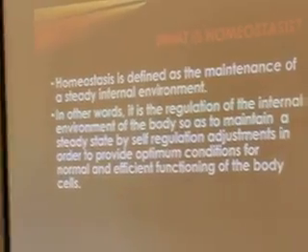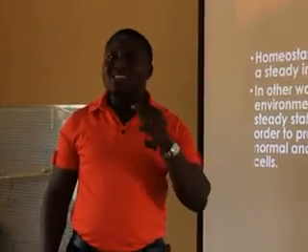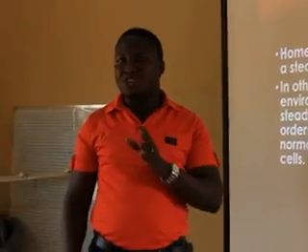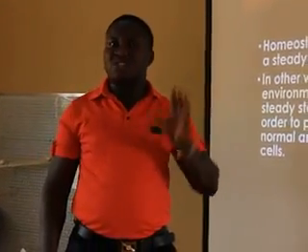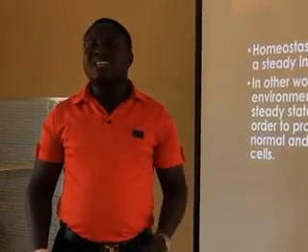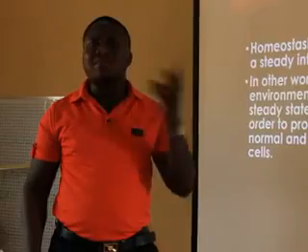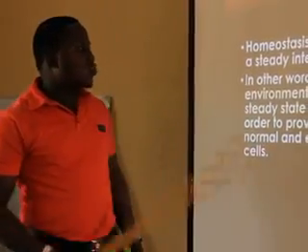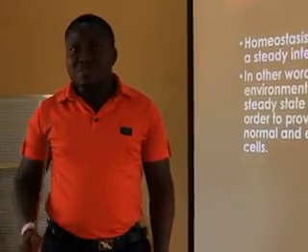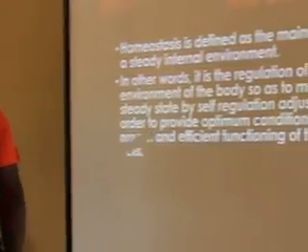So for us to live a healthy life, we need to have our organs healthy. It is the organs in our body system that make us healthy. When there's a dysfunctional effect on your kidney, there's a dysfunctional effect on your life. When there's a dysfunctional effect on your liver, you find out that your whole body metabolism and mechanism are affected. And that's why regulation is important. When you understand this regulation, it means that you understand what homeostasis explains.